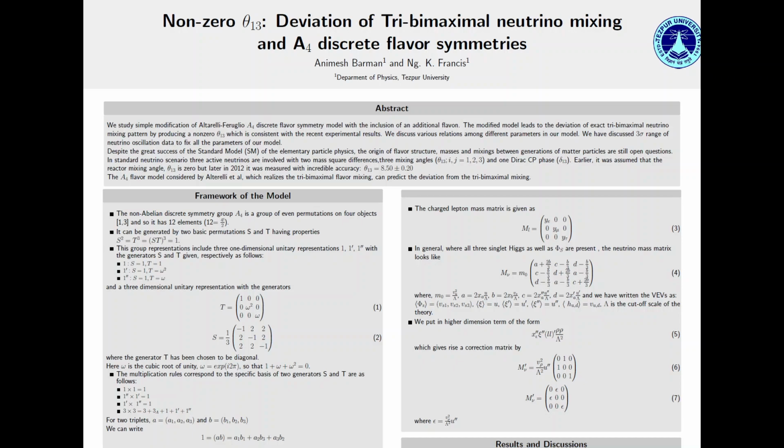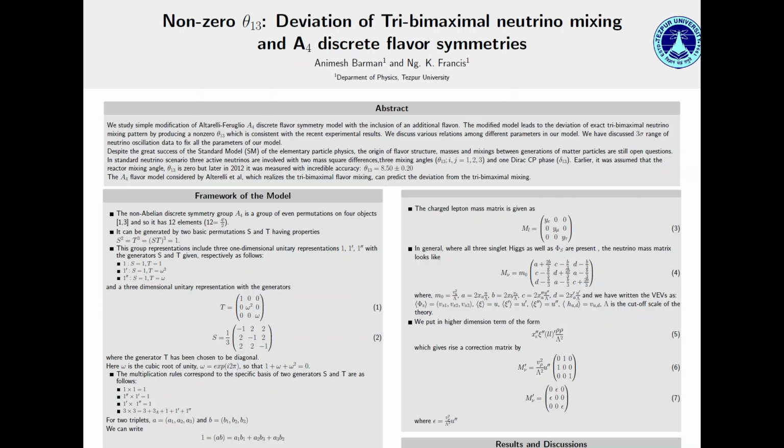I am going to discuss the non-zero theta 13, deviation of tri-bimaximal neutrino mixing, and A4 discrete flavor symmetries. Here we study a simple modification of the alternative A4 discrete flavor symmetry model with the inclusion of an additional flavon. The modified model leads to a deviation from the exact tri-bimaximal neutrino mixing pattern by producing a non-zero theta 13, the reactor angle, which is consistent with the recent experimental results.